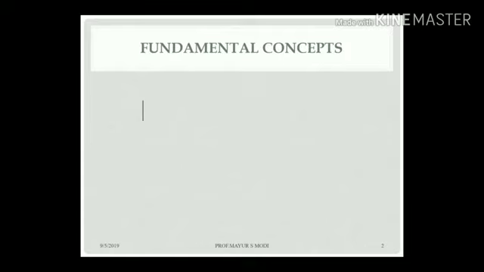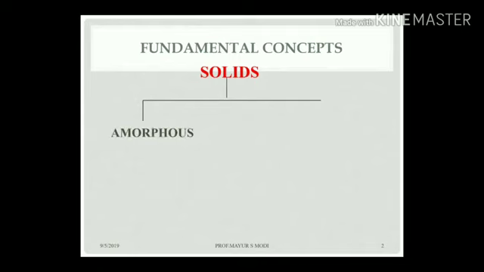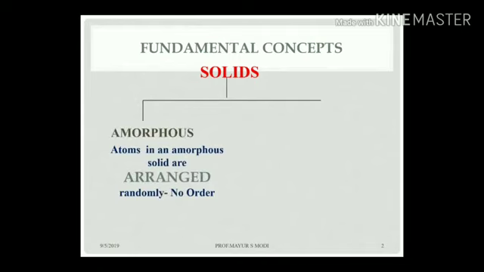Imperfections in solids. Solids are divided into two categories: amorphous materials and crystalline materials. Atoms in amorphous solids are arranged randomly, so there is no repeated order of the atoms.